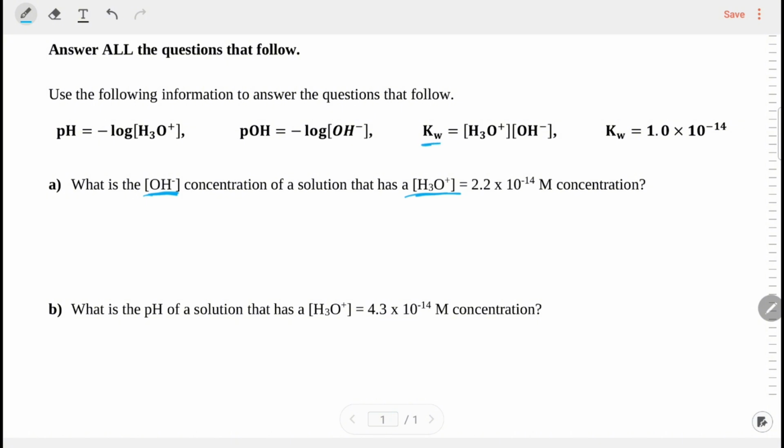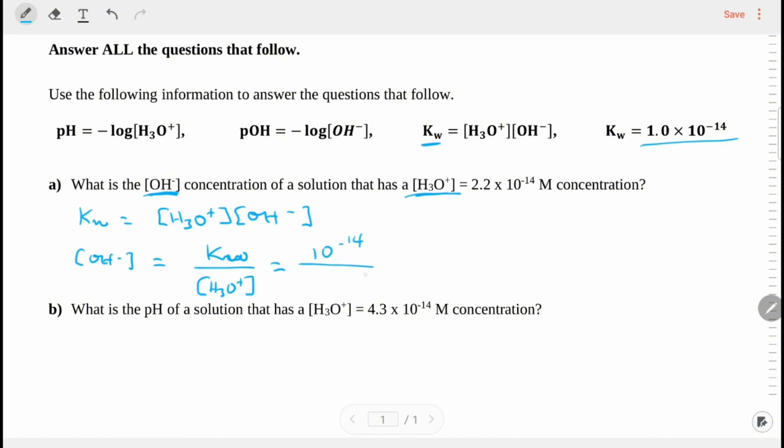Then you might say, well, I don't know what the value of Kw is, but guess what? It's given to you on here. So in this case, I can say that my Kw is going to be equal to my hydronium concentration times that of my hydroxide. If I solve this, I will see that my hydroxide concentration has to be equal to Kw divided by my hydronium concentration. And if I do this, I have 10 to the negative 14 divided by 2.2 times 10 to the negative 14. And what does this give me?